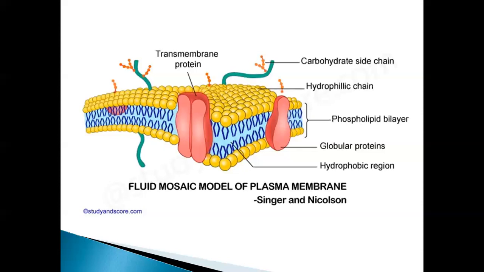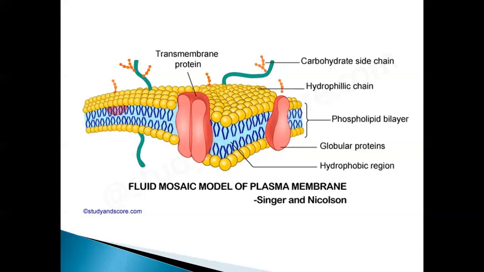So depending on the distribution or position of the proteins, there are two types. One is extrinsic or peripheral; these proteins are attached at the outer surface of the lipid molecule. The second is integral or intrinsic proteins; these are deeply embedded in the bilayered lipid molecules.